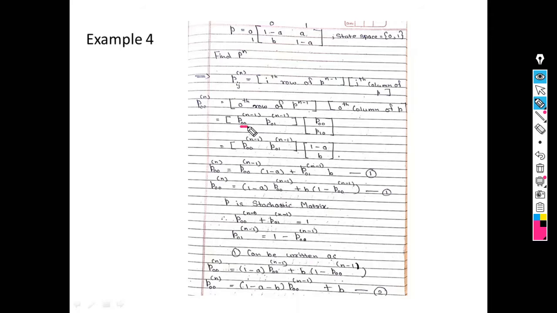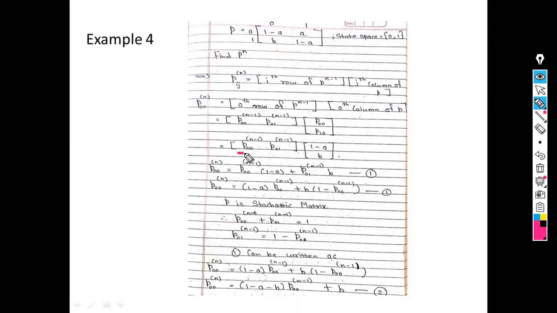Now see here, in both the cases the 0 0 is the same. We change only 0 and 1 because it is the 0th column of P raised to n minus 1. Now for the column, P00 and P10, and the power of P is 1. Therefore I write only P00 and P10. Now these values are given from our original matrix. So the answer for P00 is 1 minus a and for P10 the answer is b.